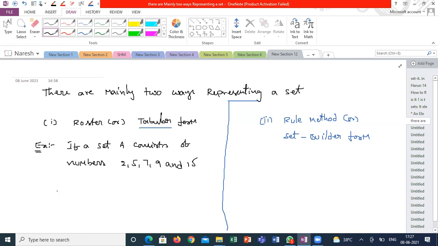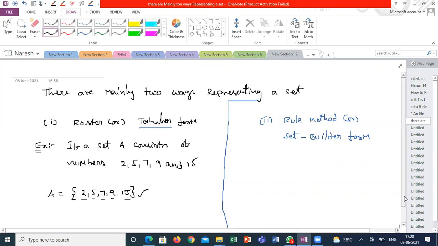In this case it is not easy to write a rule method, and the only possible way is to write A = {2, 5, 7, 9, 15}. If I form a set like this, which contains all the elements that I am able to see, that kind of representation is called roster form or tabular form. Got it, guys? Understood, guys?